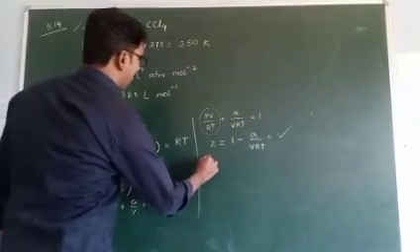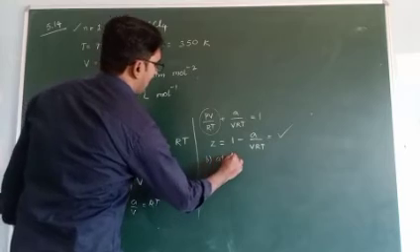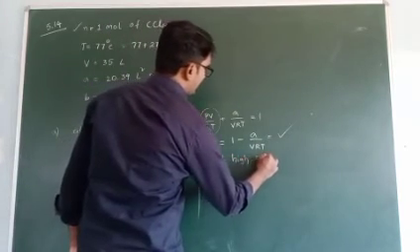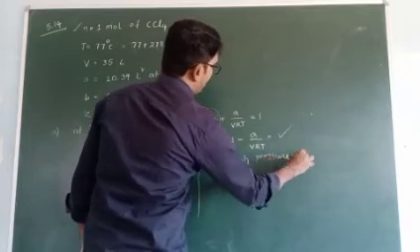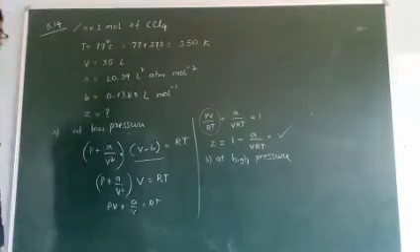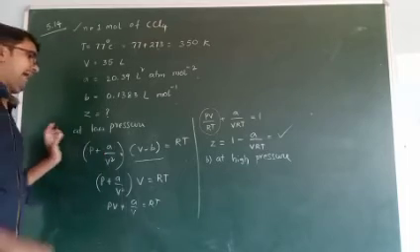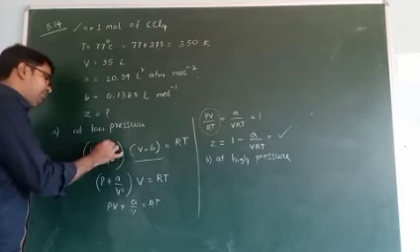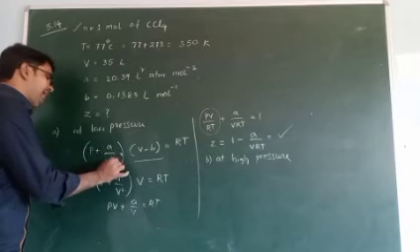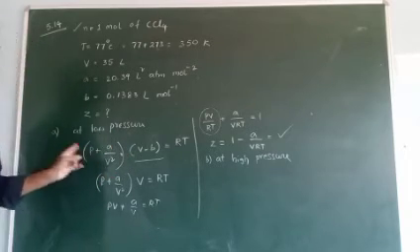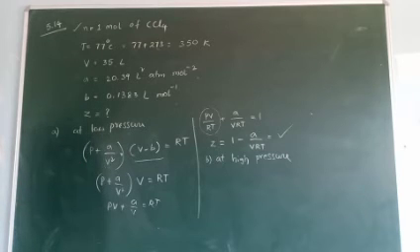Now the second one, B. At high pressures, calculate the compressibility factor here also. Actually, at high pressure, there is no need to write the extra pressure term, A by V square. So only the P value is present directly.